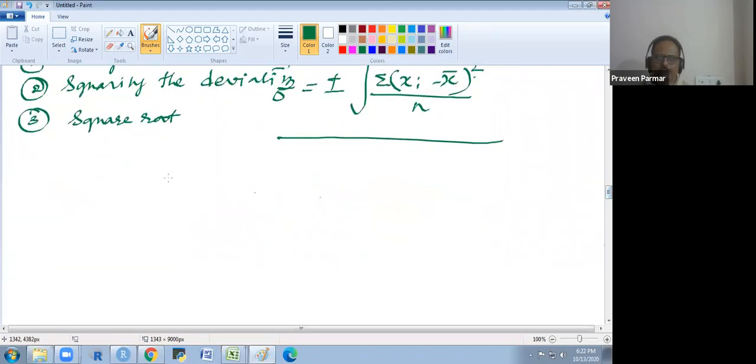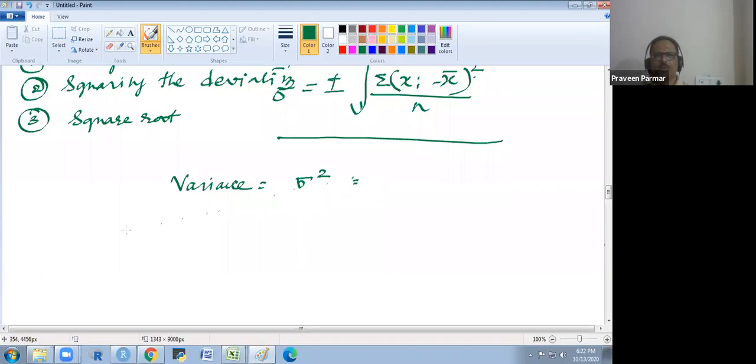Variance is the square of standard deviation. Variance is nothing but the square of standard deviation. If we take the square of both sides, sigma squared is equal to the sum of (xi minus x bar) squared over n. Variance is the mean of the squares of deviations.